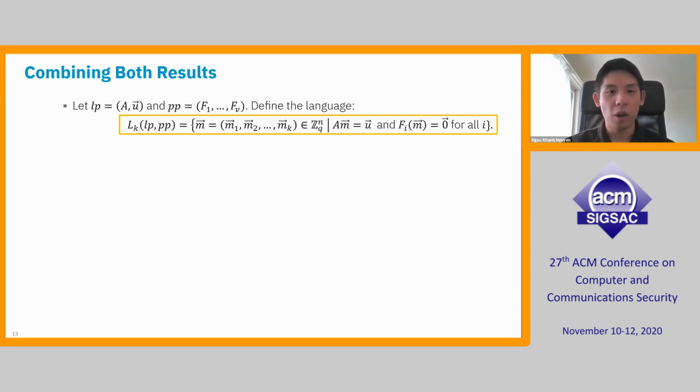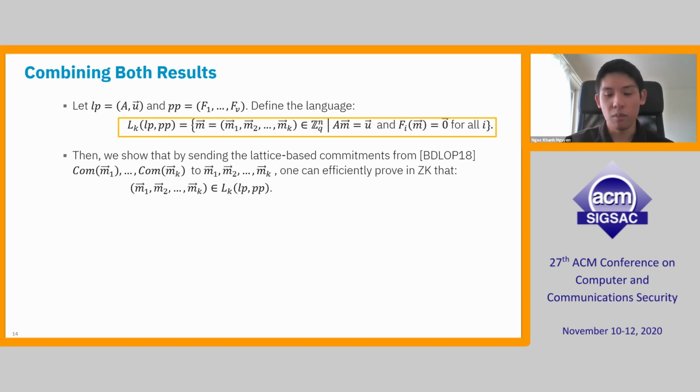So the first part of our paper focuses on combining the results from these two papers and constructing one big protocol where we send the lattice-based commitments to M1, M2 up to MK, and then we efficiently prove in zero knowledge that M1, M2 up to MK satisfy certain linear and multiplicative relations that we want. In other words, we show that M1, M2 up to MK belong to the language L of LP, PP.